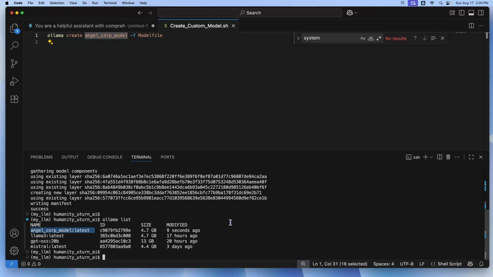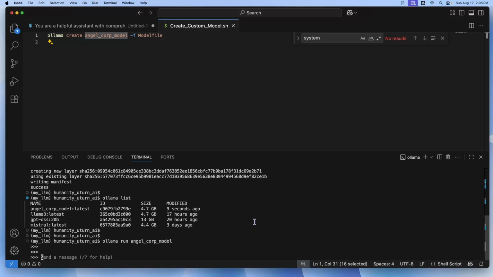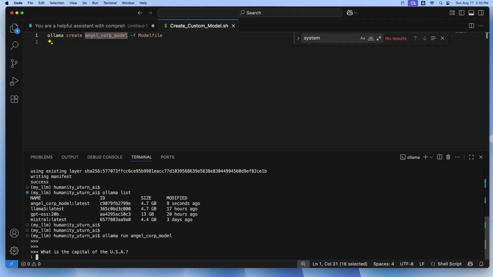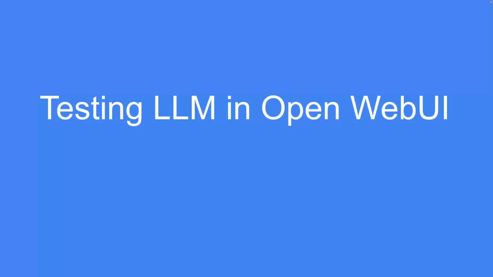Run the model and perform initial testing with the following command: ollama run angel_corp_model. Test the model by asking, what is the capital of the USA? Confirm that the model responds correctly. Once the model is working, go to the Open Web UI user interface for further testing.